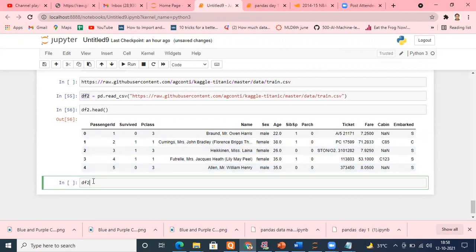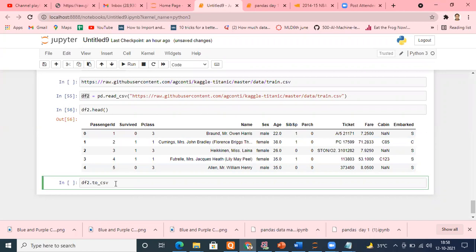So I'm typing df2.to_ and you get different options, meaning you can save the data from the data frame to different formats: CSV, dict, Excel, Feather, GBQ. For example, I want to save it in the CSV format only.